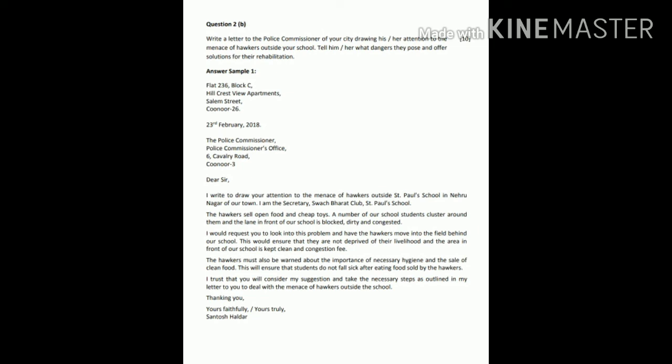So no apostrophe is required. There is no such word as Your' in English. So it is Yours, without using an apostrophe. So children, you have to note down this format in your English notebook and write a letter according to the format on the given topic.